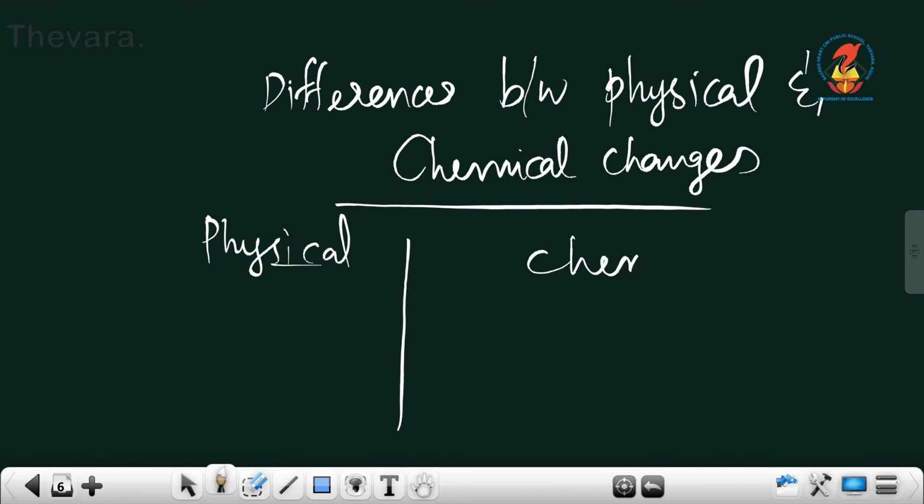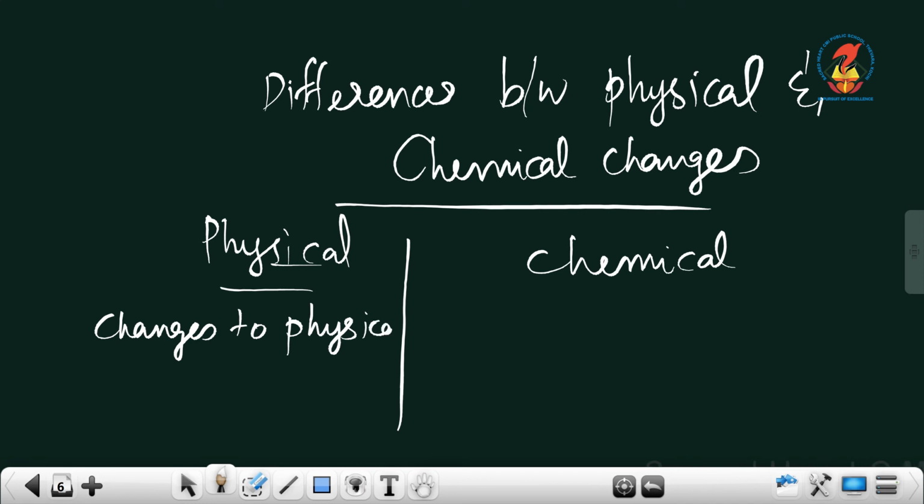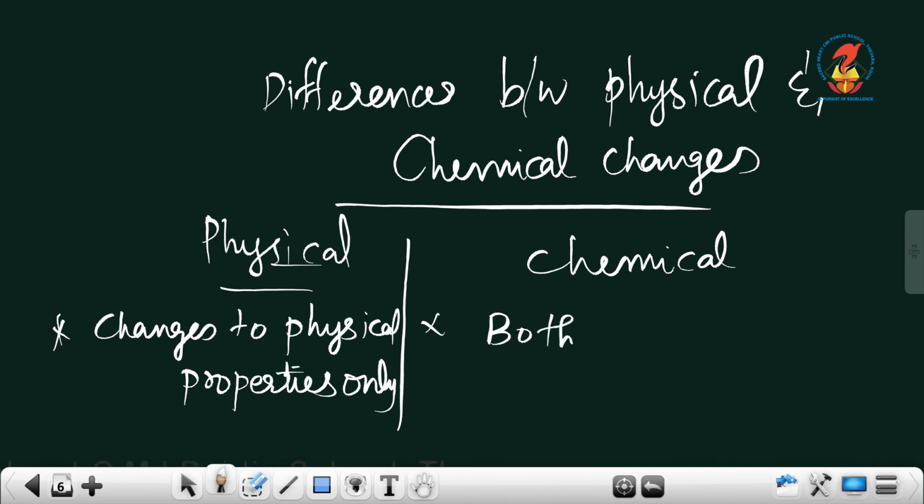Physical changes mean changes to physical properties only, whereas in chemical changes both physical and chemical properties are changing.